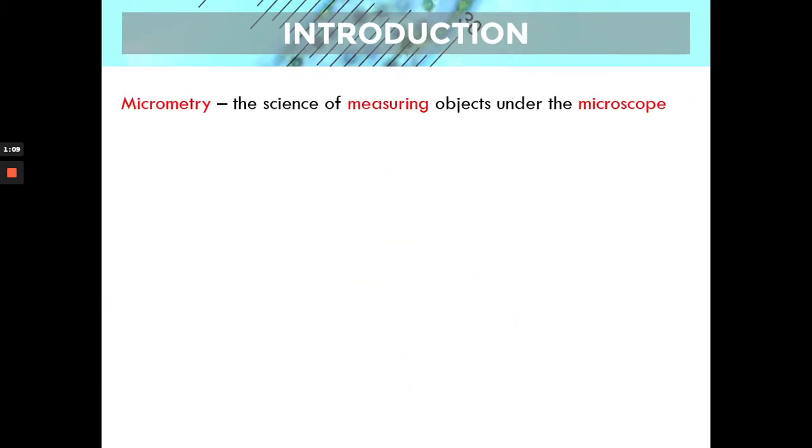So what is micrometry? By the name itself, micrometry is the science of measuring objects under the microscope. Because there are organisms or things that need to be measured under the microscope. Of course, we cannot measure them using our normal ruler or other measuring devices, because these things are microscopic, not visible to the naked eye. That is why, to measure things under the microscope, we employ the principles of micrometry.